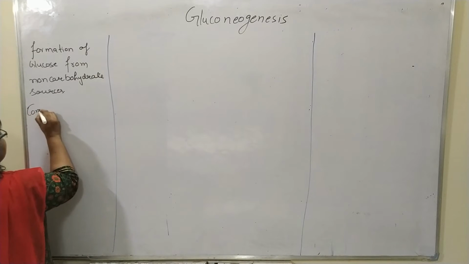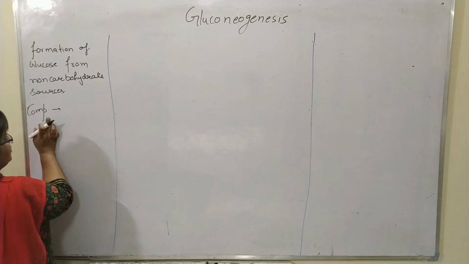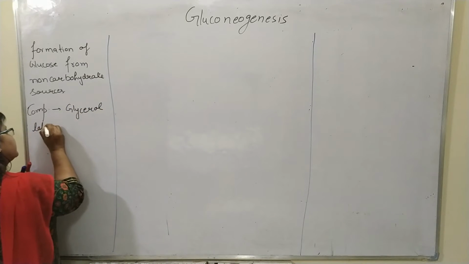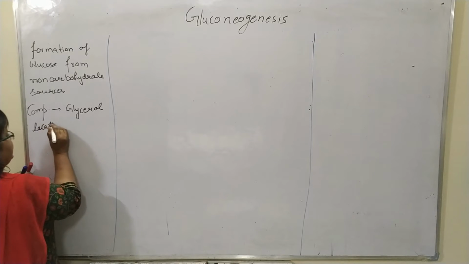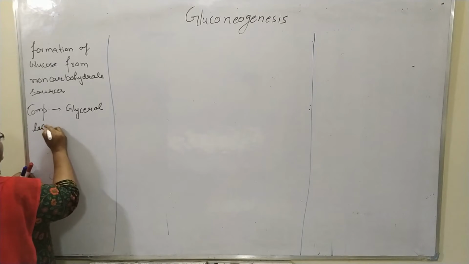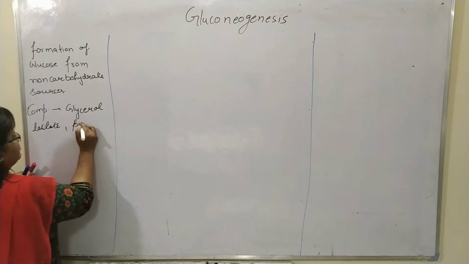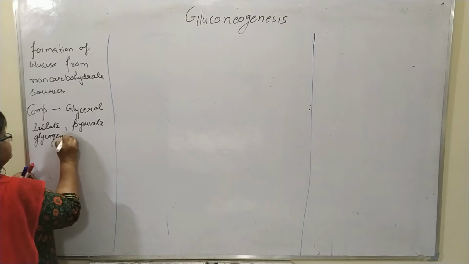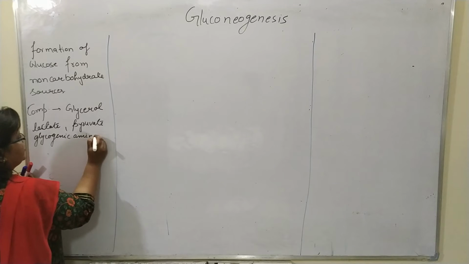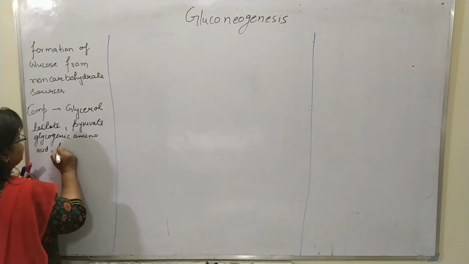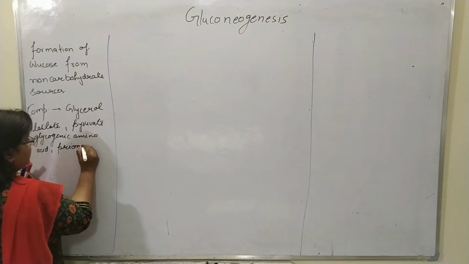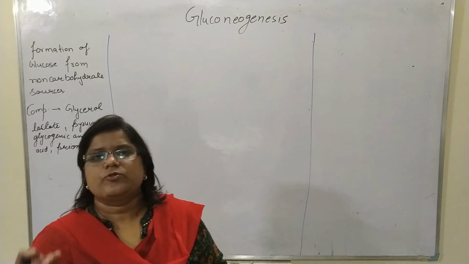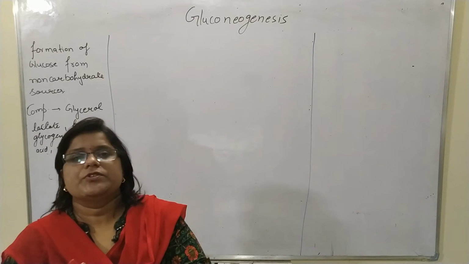The compounds are glycerol, lactate, pyruvate, glucogenic amino acids, and propionyl coenzyme A, or you can say propionate. So these are the different compounds which are going to generate glucose in gluconeogenesis.